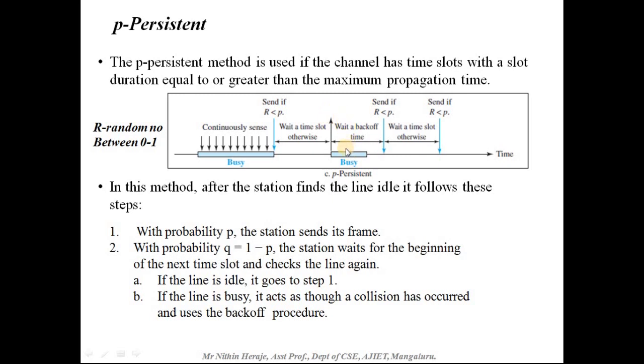And then again, when you sense, if it is busy, then take a back off time. After the back off time, again you sense the medium. If the medium is idle, then check the condition R less than P. If it is satisfied, send the frame, or else wait for the next time slot, and this keeps repeating. Again, in the next time slot, if the medium is busy, you have to wait for a back off time. If it is idle, then check the condition R less than P, and send the frame. So this is how the P persistent method works.